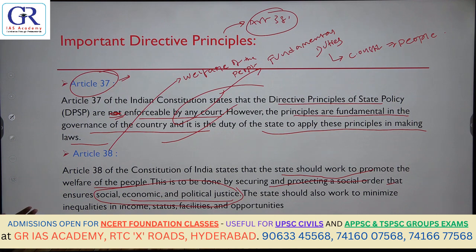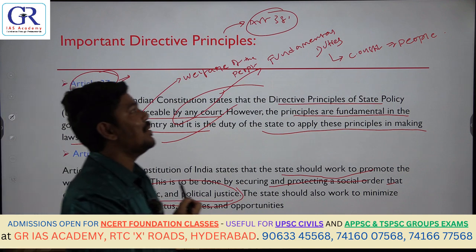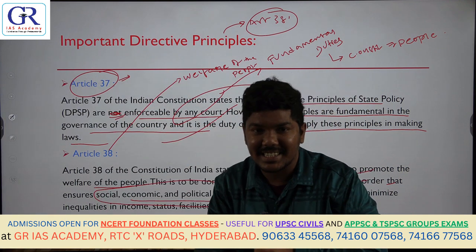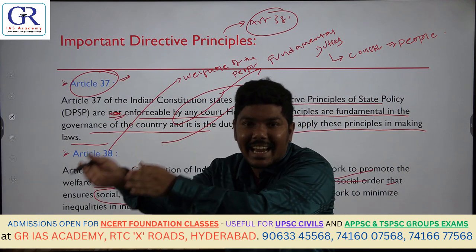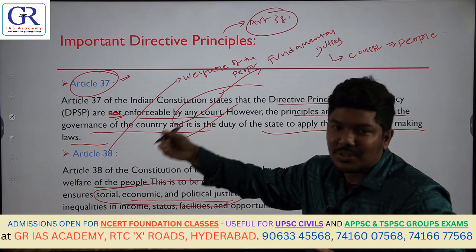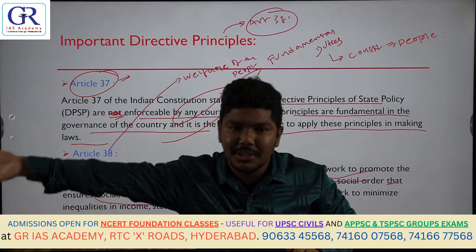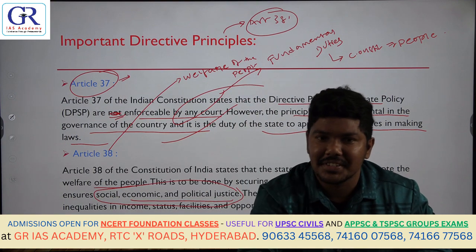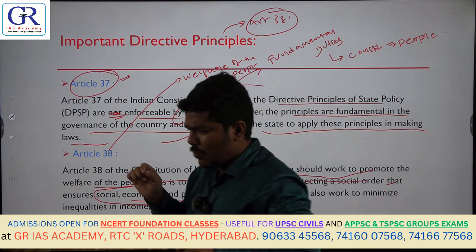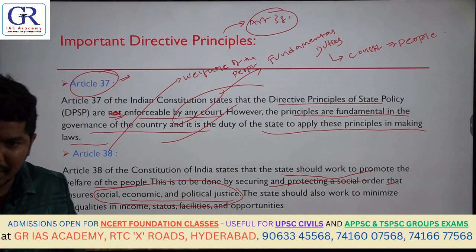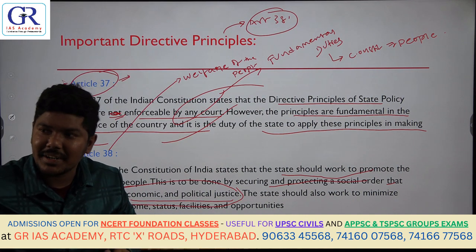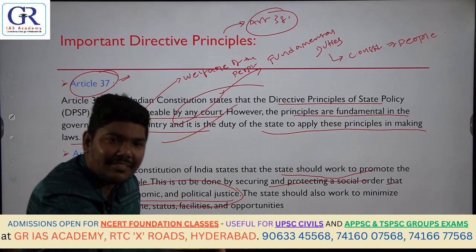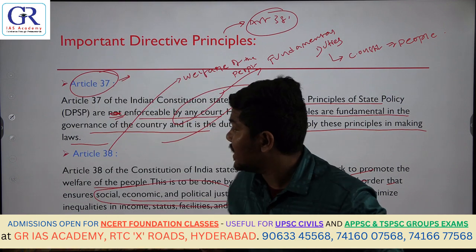Where have you seen these three words? Have you ever seen them in the Fundamental Rights? In the Preamble, we have discussed justice: social, economic and political. So the Preamble is just an executive document, and the Directive Principles are the implemented provisions. That means whatever objectives are mentioned in the Preamble will be implemented through Fundamental Rights, Directive Principles and Fundamental Duties. That you have to understand.